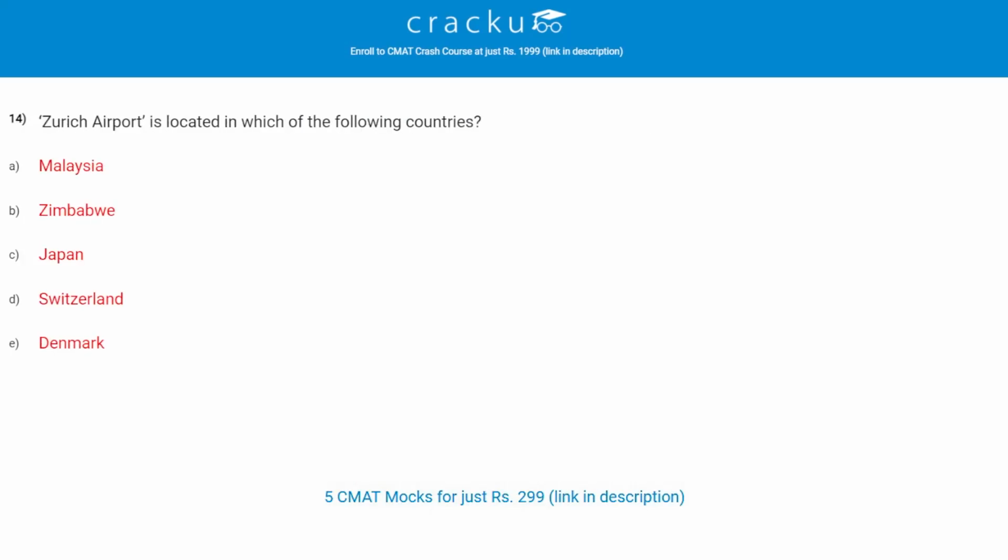Let's check the next question. Zurich Airport is located in which of the following countries? The correct answer is D, Switzerland. Let's check the next question. Which among the following ports in India has been renamed as Deendayal Port? The correct answer is Kandla.